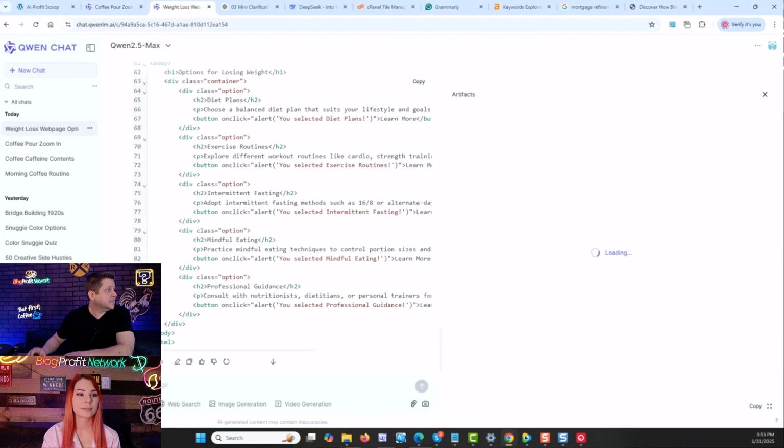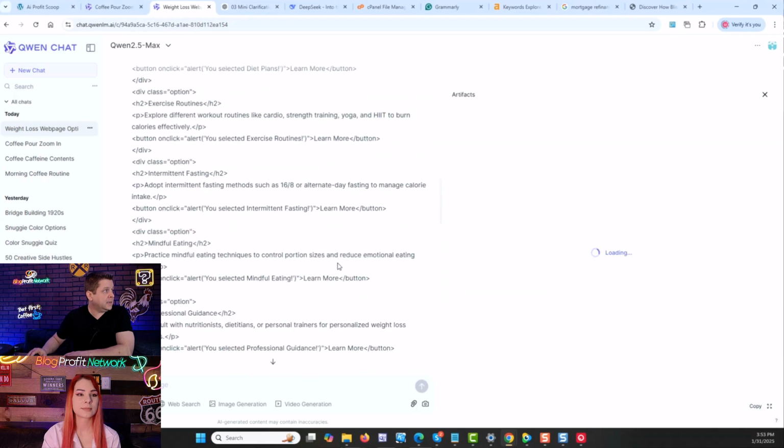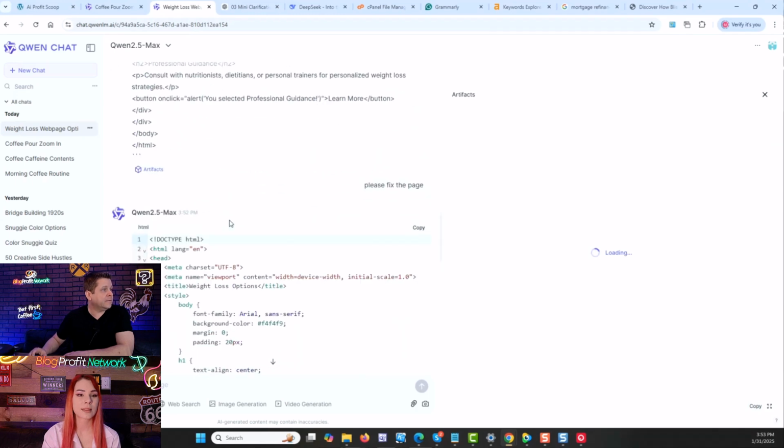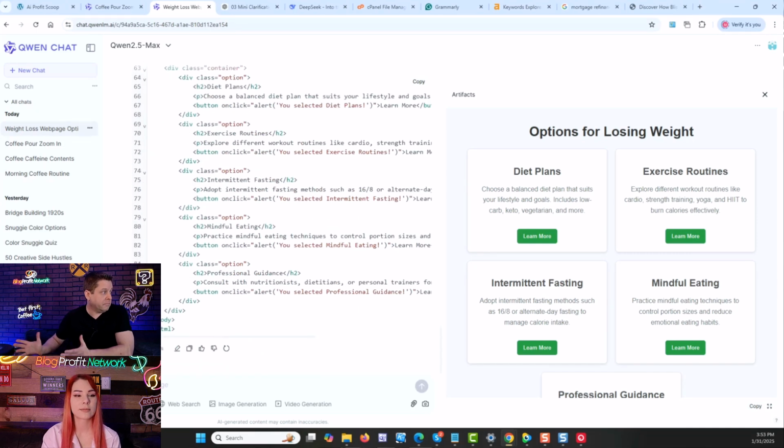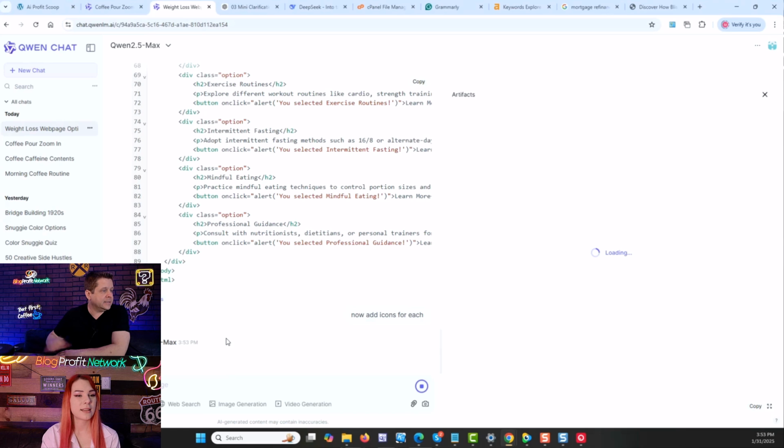Now, looking at this, it should fix it. It didn't. So that time it did not have the little... But it still works. It still worked. Interesting. So note to people using this, you would not need that. So for this, if I wanted to go through and say, now add images, now add icons for each, it'll have like little icons and things like that.